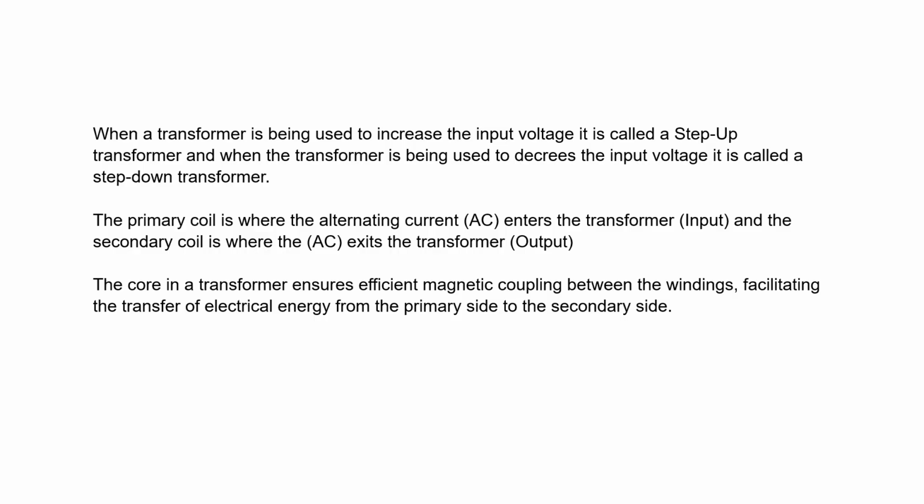When a transformer is being used to increase the input voltage, it is called a step-up transformer. And when the transformer is being used to decrease the input voltage, it's called a step-down transformer. The primary coil is where the alternating current AC enters the transformer input, and the secondary coil is where the AC exits the transformer, the output. The core in the transformer ensures efficient magnetic coupling between the windings, facilitating the transfer of electrical energy from the primary side to the secondary side.